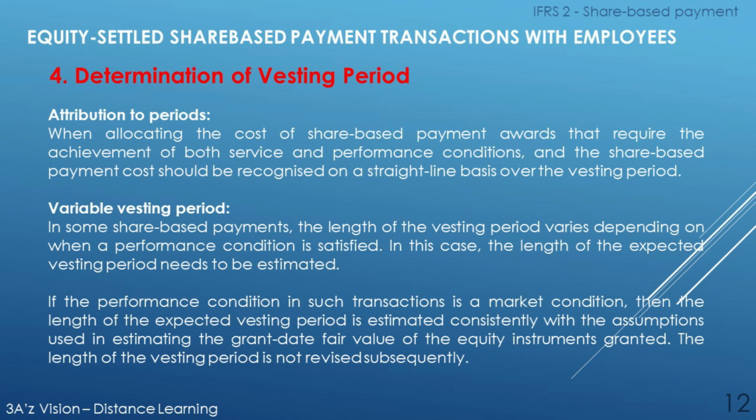Attribution to periods. When allocating the cost of share-based payment awards that require the achievement of both service and performance conditions, the share-based payment cost should be recognized on a straight line basis over the vesting period. Variable vesting period. In some share-based payments, the length of the vesting period varies depending on when a performance condition is satisfied. In this case, the length of the expected vesting period needs to be estimated.